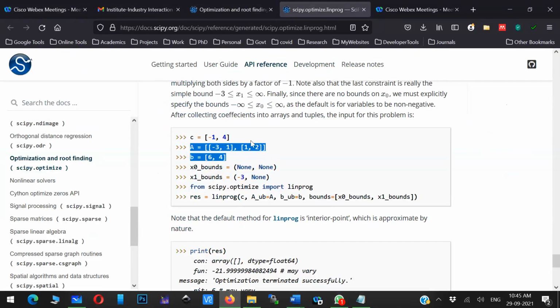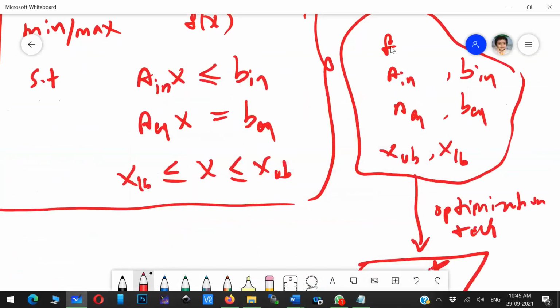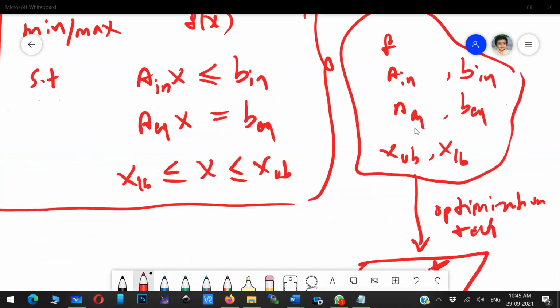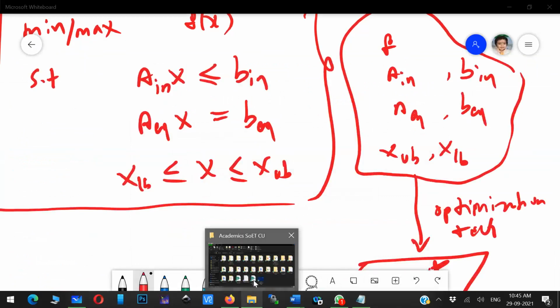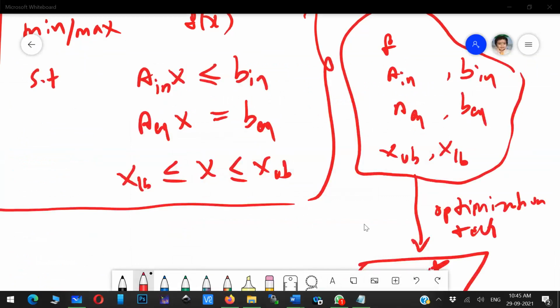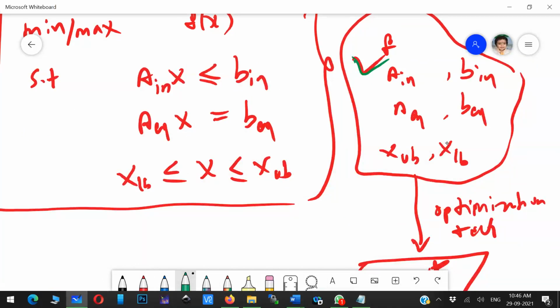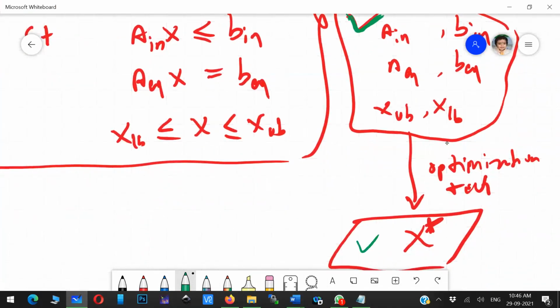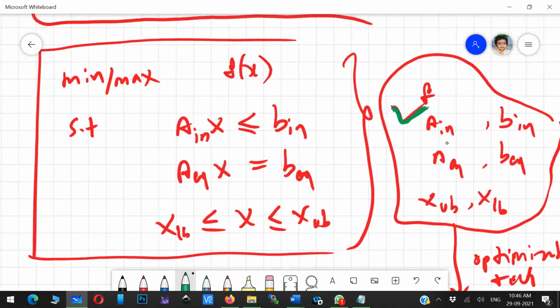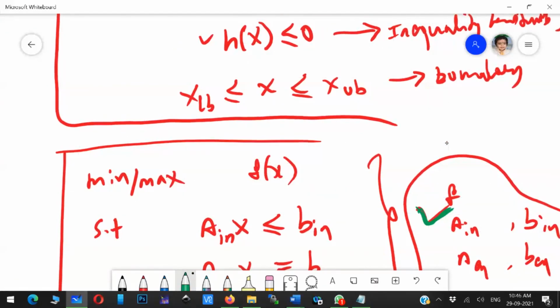All optimization programming platforms will expect this: F, A inequality, B inequality, and these constant matrices. We have to provide those to every program, in MATLAB also, in Python, everywhere the same. There is no difference. In any programming language, these things you have to provide, and if you provide them, you will get the solution x. That is how it works. When I demonstrate one program, you can understand.